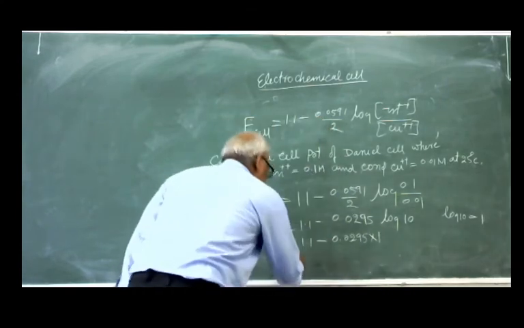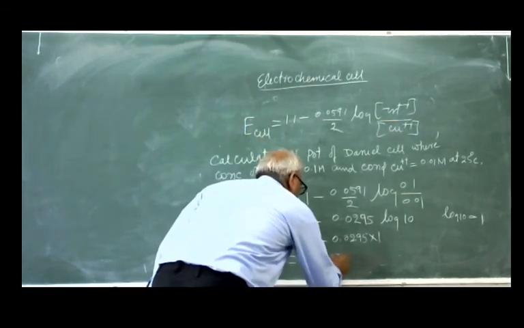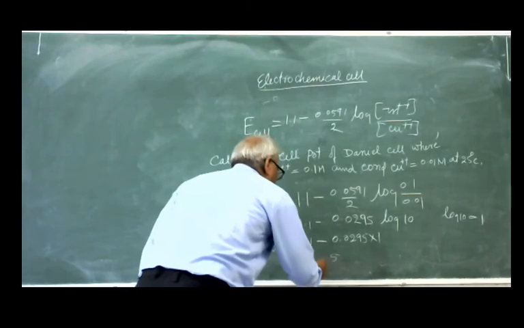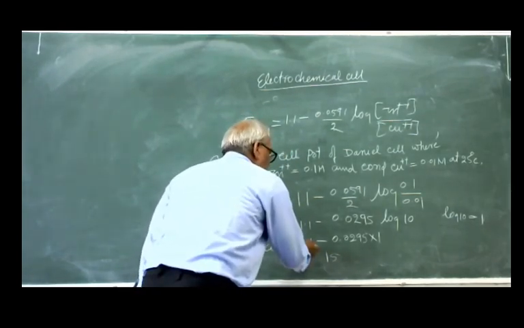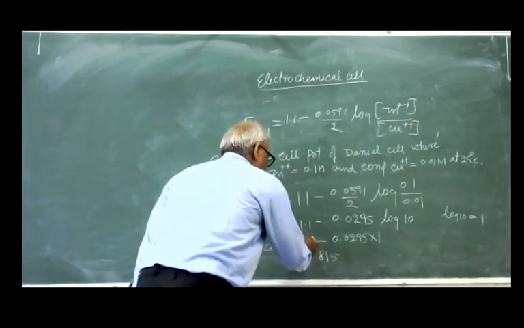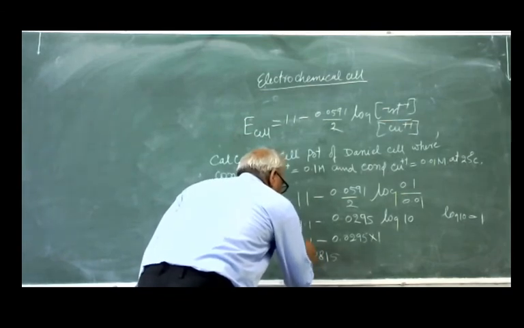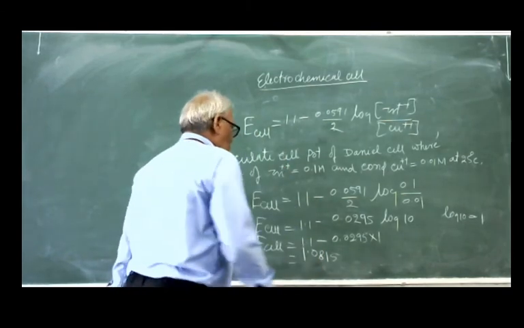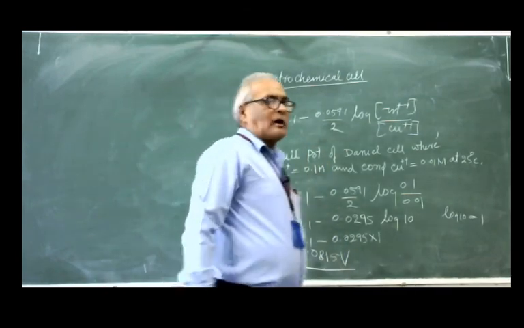Subtracting, you will get 1.0705, about 1.07 volt.